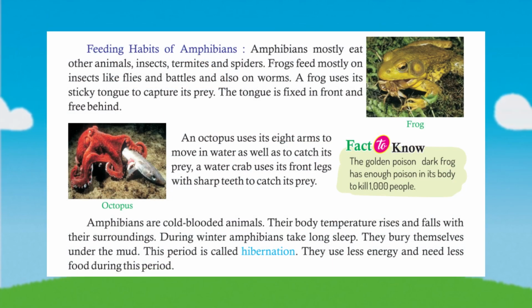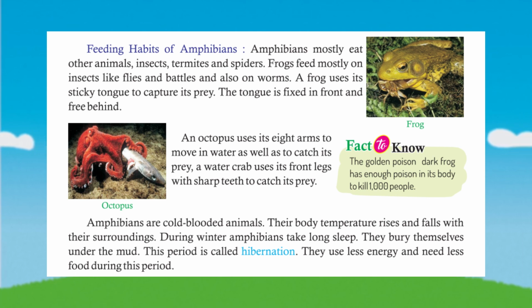Feeding habits of amphibians. Amphibians mostly eat other animals, insects, termites and spiders. Frogs feed mostly on insects like flies and beetles and also on worms. A frog uses its sticky tongue to capture its prey. The tongue is fixed in front and free behind.